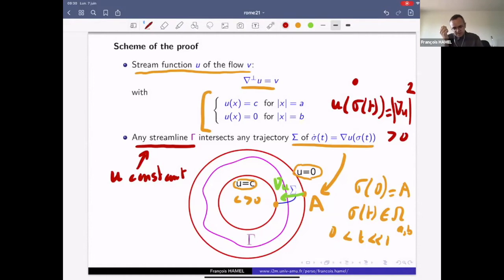So any streamline capital gamma surrounds the origin, in the sense that the bounded connected component of the complement of gamma contains the origin. So capital gamma surrounds the origin, and therefore it also surrounds the inner boundary. And this implies by continuity that this capital gamma has to cross capital sigma, so it intersects capital sigma. And this is true for any gamma and for any sigma.